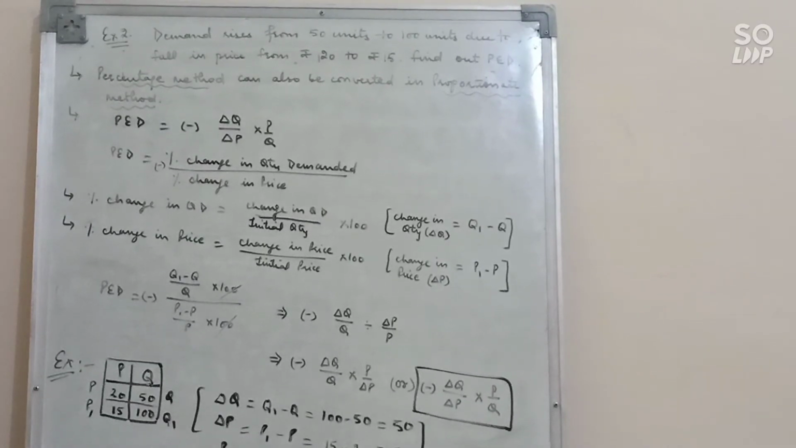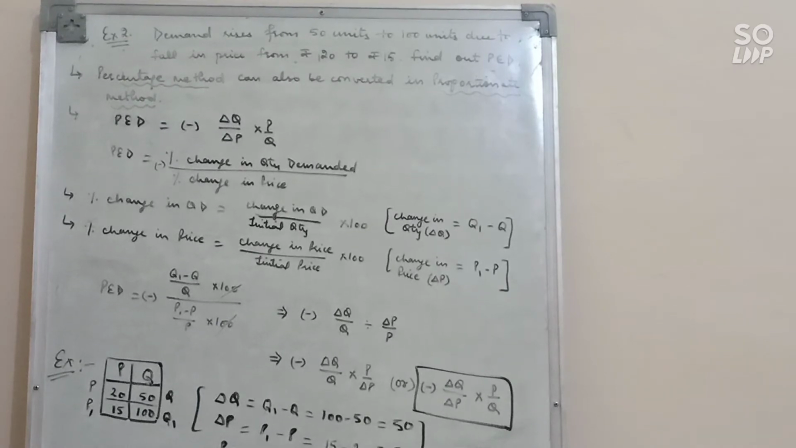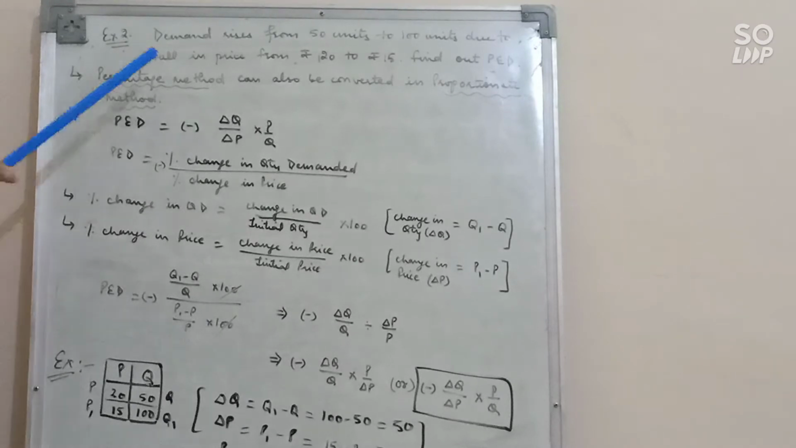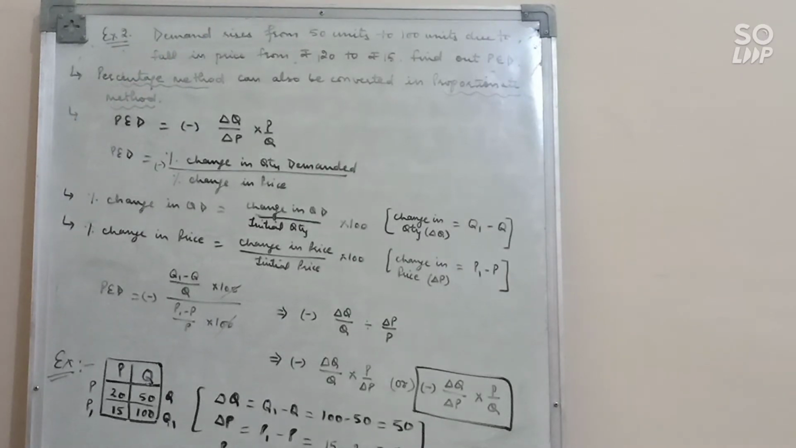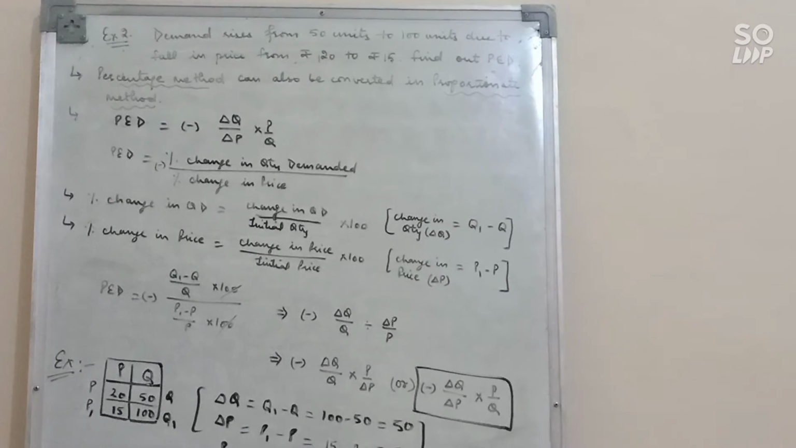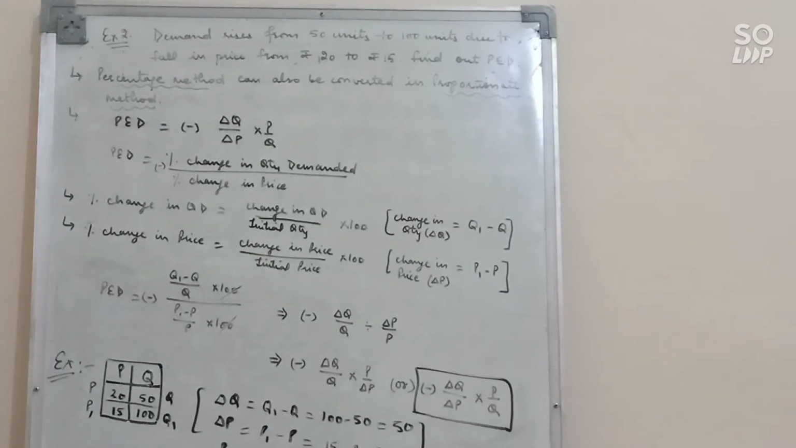Let's see the second example. Demand rises from 50 units to 100 units due to a fall in price from rupees 20 to 15 rupees. Find out PED. In this question, the change in demand and change in price is not given in percentage form. So now what will you do? Here we have two options. One, we can convert this information into percentage form. We will find the percentage change in demand and percentage change in price. Or second, we can use another formula known as the proportionate method. So let's see what it means.